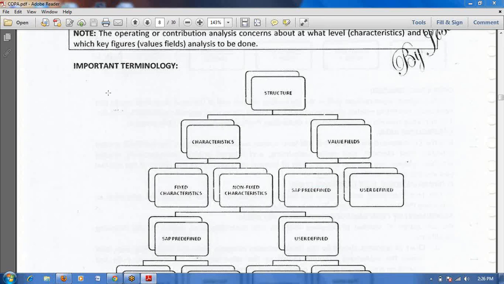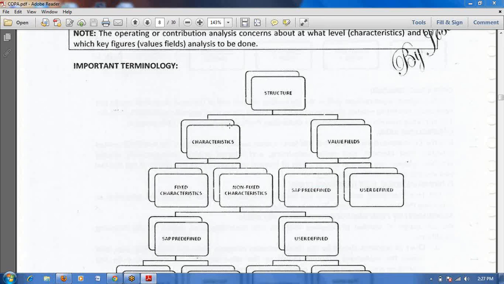Characteristics means at what level you are going to see the profitability. Say the user wants to see the profitability material wise. They are selling finished goods to customers. For each material, what is my revenue, what is my cost, what is my selling expenditure, and what is my net profit. They want to see the profitability material wise. That material we will create as one characteristic.